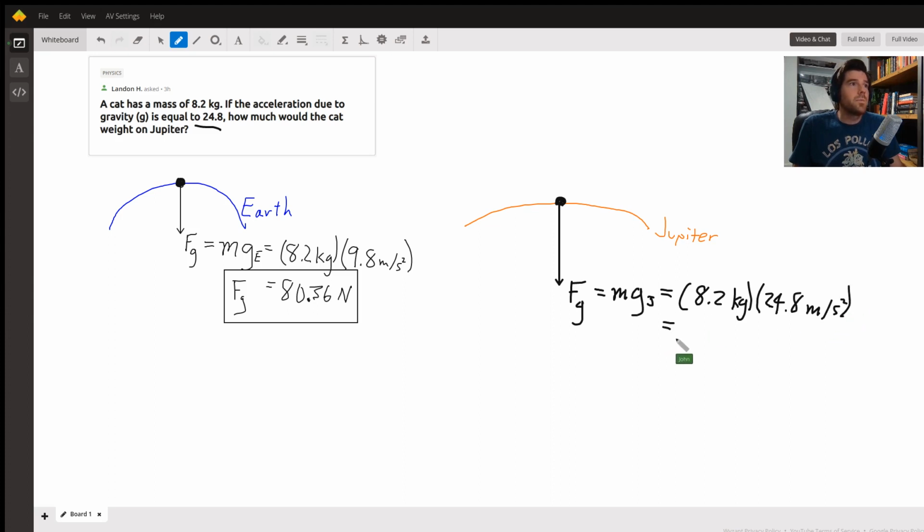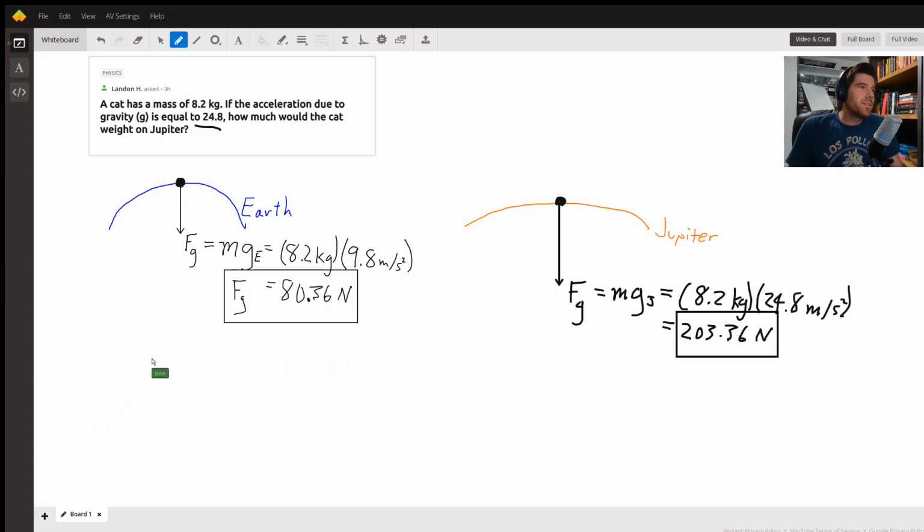And this comes out to be 203.36 newtons. Okay, very good. So you can see that the quantity, as our intuition suggested, is much greater than that on Earth. But sometimes in physics, it's nice to get a grasp about how much greater the weight on Jupiter is.